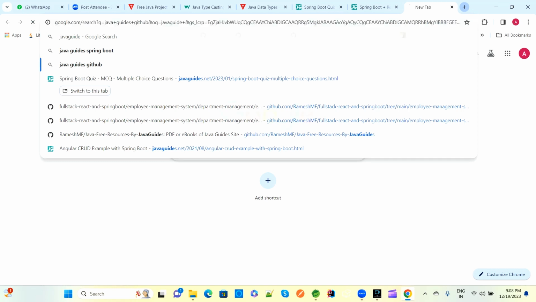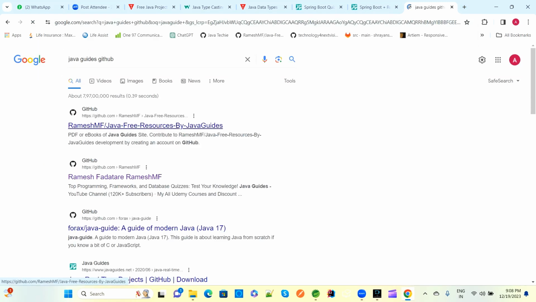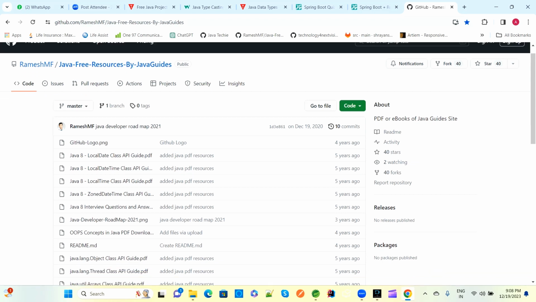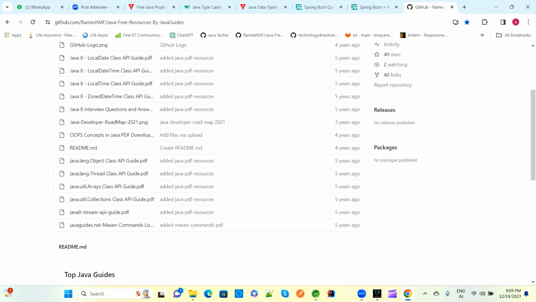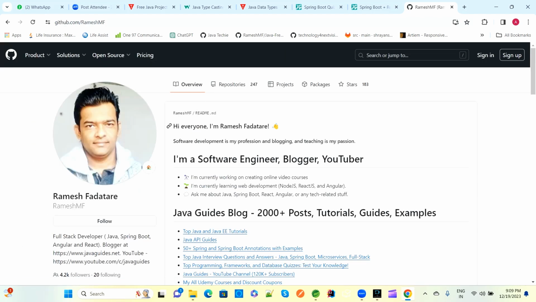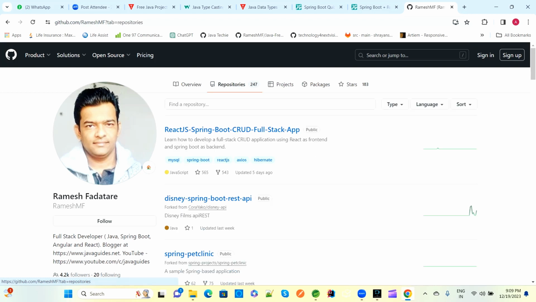Java guide GitHub is there, so in that all the project is there. Any one of you can take, but here we have all the free resources of Java guide. So this is Java. Here we have multiple projects, 247 projects are there, but we need to go for the full stack based on the Java project.